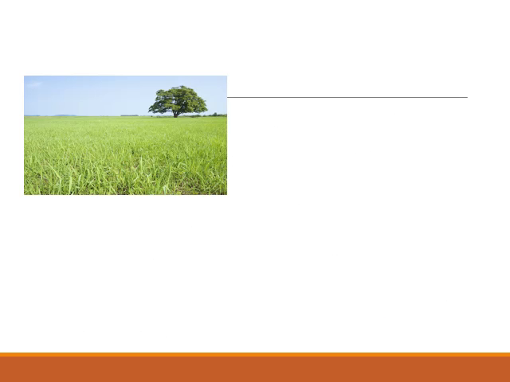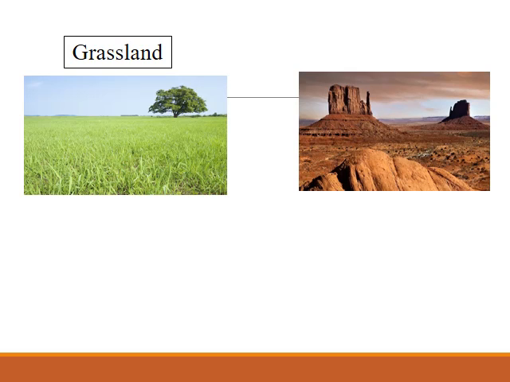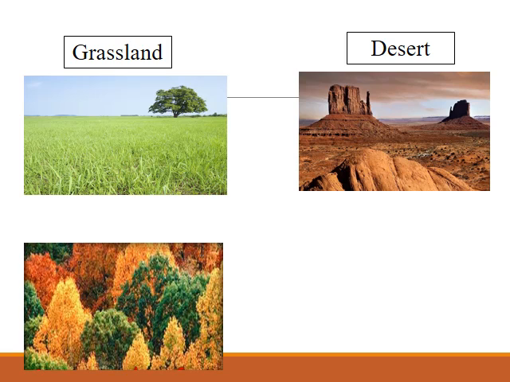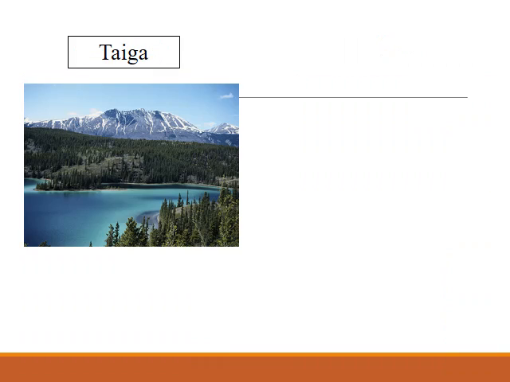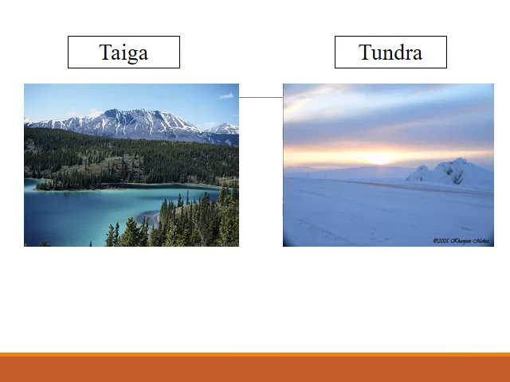So we have 2 types of biomes, whether it's land biomes or water biomes. Let's first talk about the land biomes. We have 6 types of land biomes. The first one is the grassland. The second is the desert. The third is the deciduous forest. And we have the tropical, we have the taiga biome and the tundra biome.